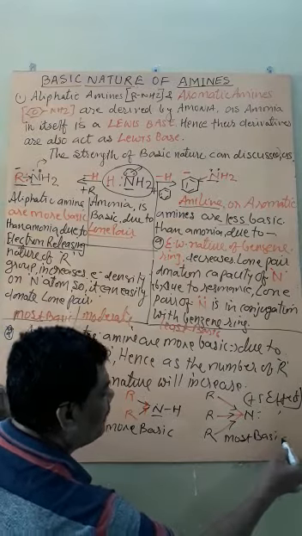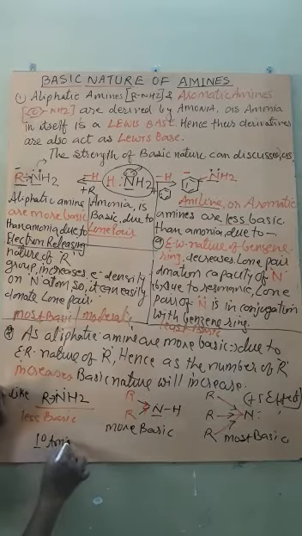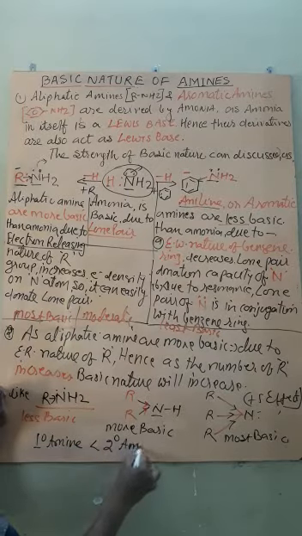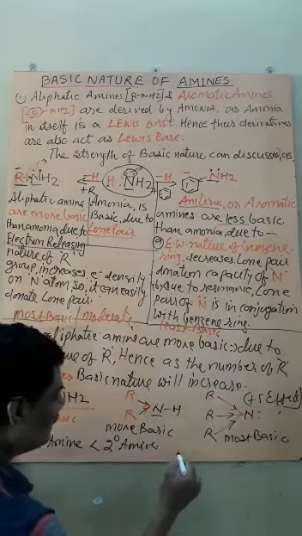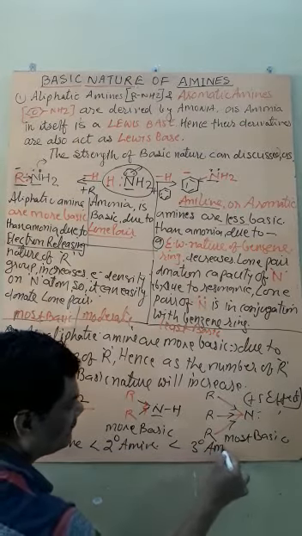So in simple way we can say primary amines are less basic, secondary amines are more basic, while tertiary amines are most basic.